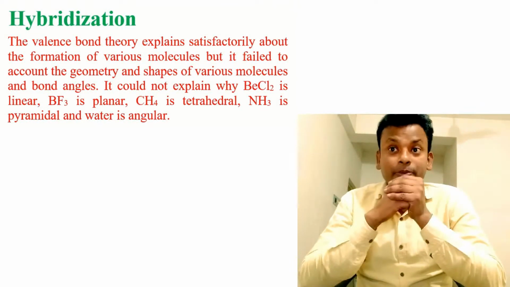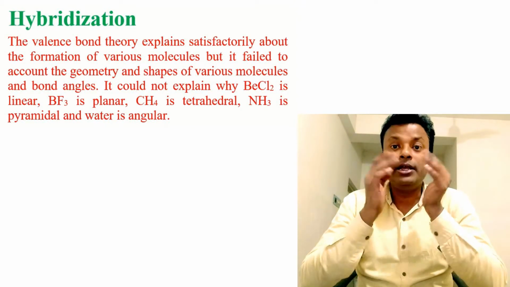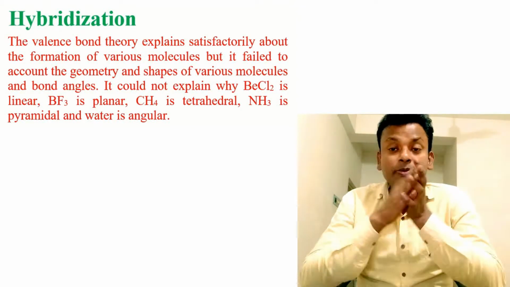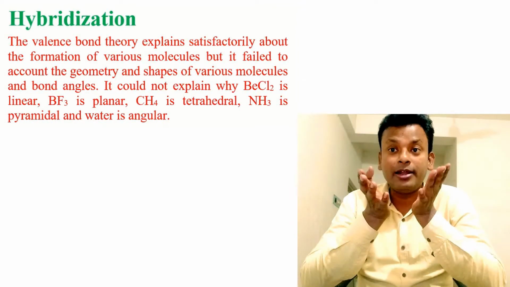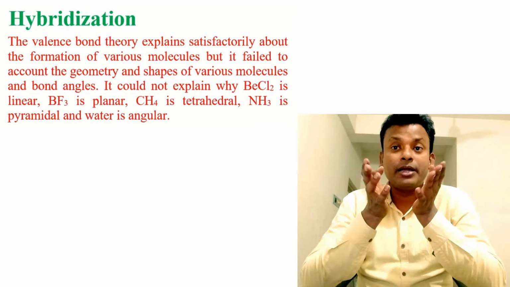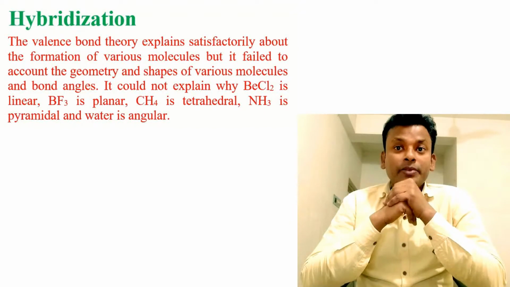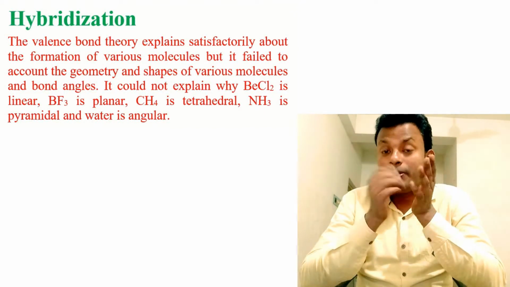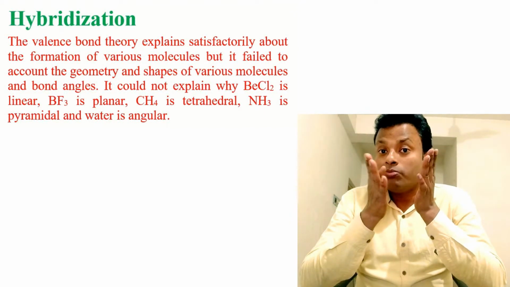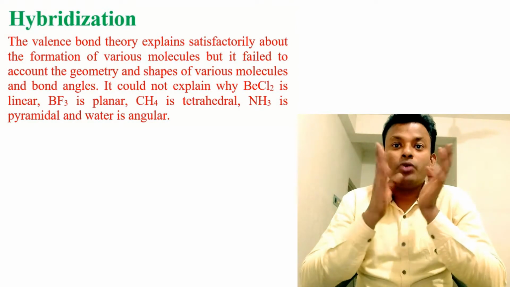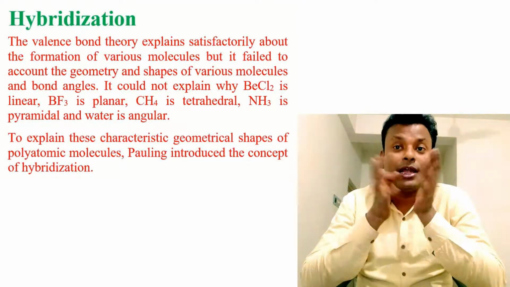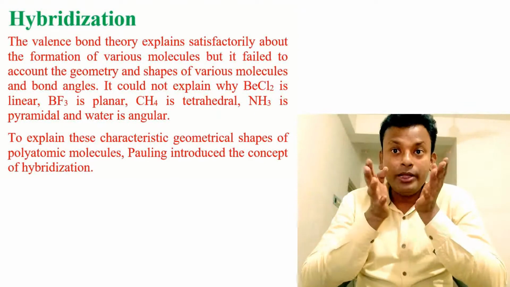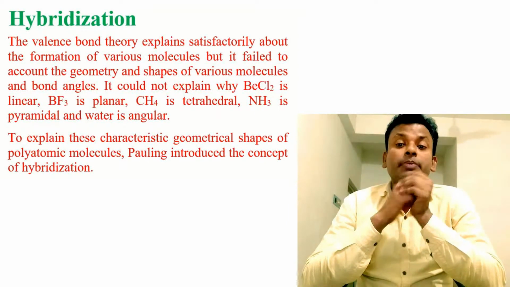It could not explain why BeCl2 is linear, BF3 is planar, CH4 is tetrahedral, NH3 is pyramidal, water is angular. To explain this characteristic geometric shape of the polyatomic molecules, Pauling introduced the concept of hybridization.